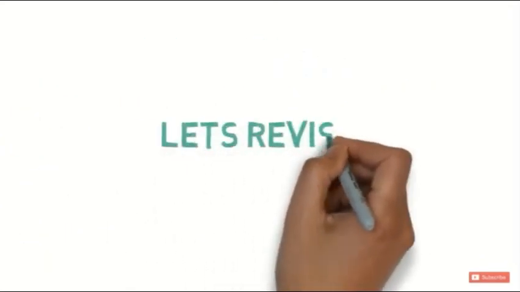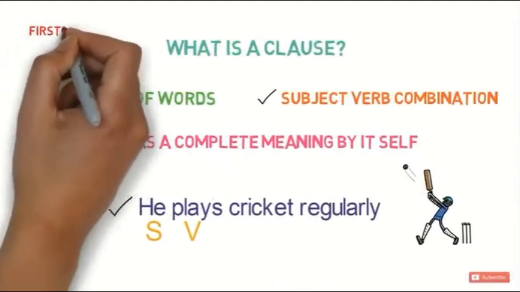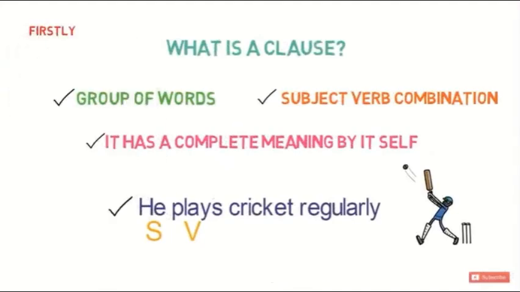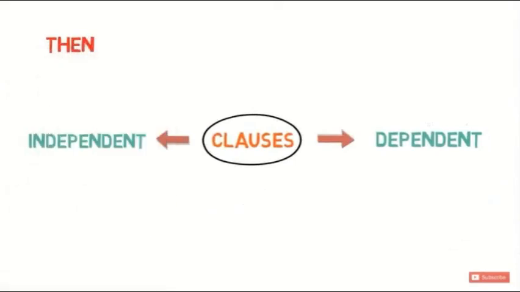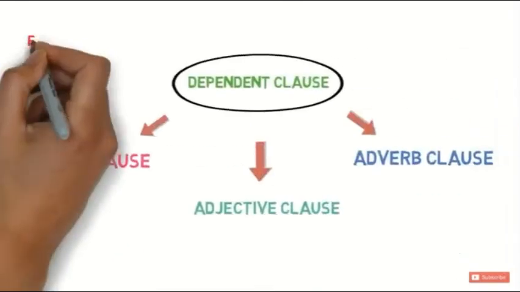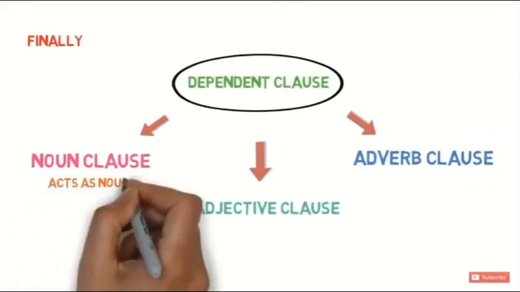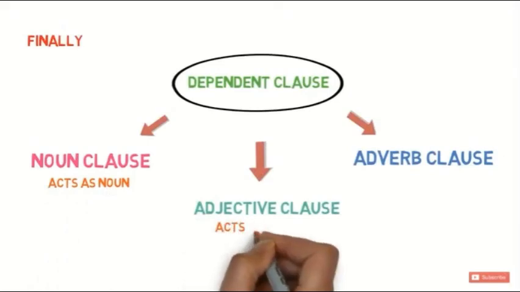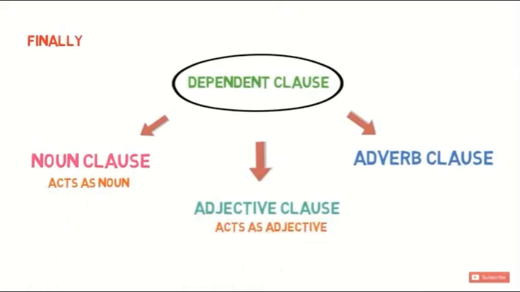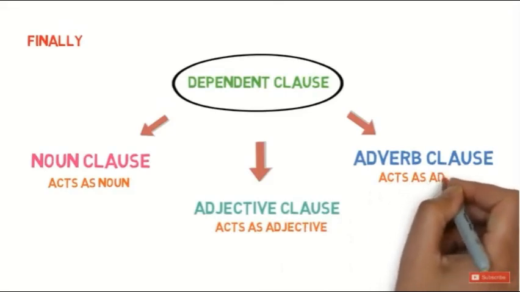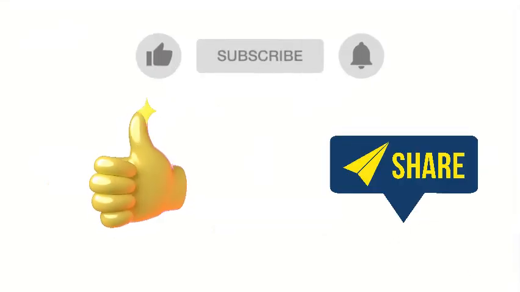Let's quickly revise what we have learnt in this video. Firstly, we learnt what is a clause. So a clause is a group of words with a subject and verb combination and has a meaning by itself. Then we discussed two types of clauses, independent clause and dependent clause. Finally, we discussed three types of dependent clauses, which are noun clause, which acts as a noun in the sentence, adjective clause, which acts as an adjective in the sentence, and adverb clause, which acts as an adverb in the sentence.